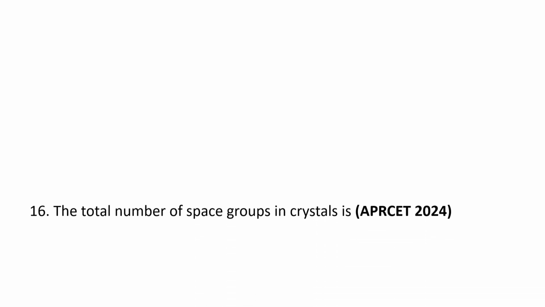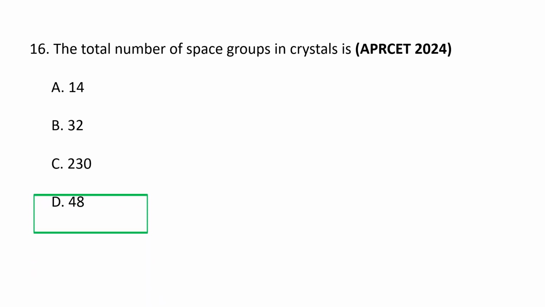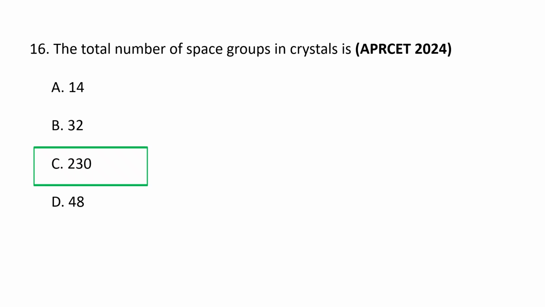Next question. The total number of space groups in crystals is A. 14, B. 32, C. 230, and D. 48. The total number of space groups in crystals is 230. There are 230 distinct space groups in three-dimensional crystals.